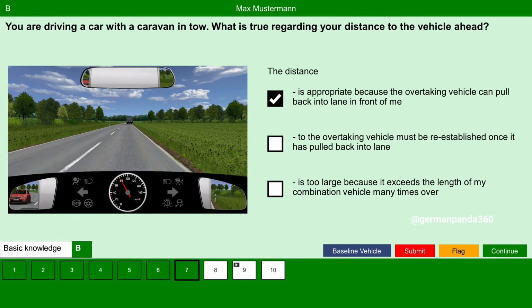The distance to the overtaking vehicle must be re-established once it has pulled back into lane. Yes, as soon as the overtaking car pulls back in front of us, again we have to create a sufficient distance from the overtaken car which has just pulled in. This is important so that other vehicles can overtake us and they have enough space to pull back in. The distance is too large because it exceeds the length of my combination vehicle many times over. No, our distance to the vehicle in front is not too big but adequate enough so that the overtaking car has enough space to pull in.